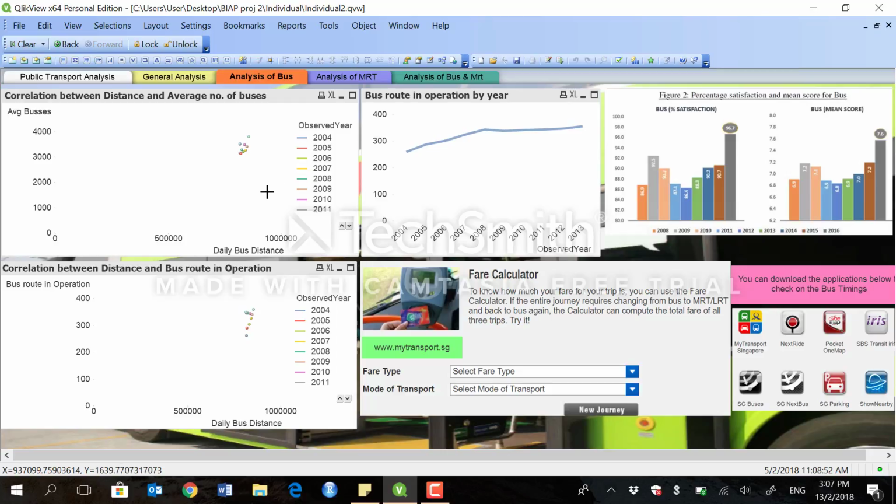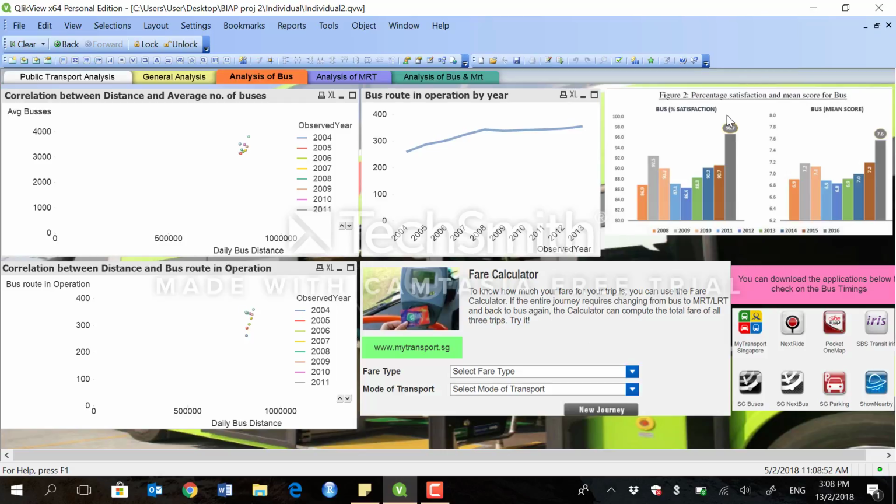And it can actually be proven that there are more bus routes in operation. So this means that more people are able to take the bus as transport, because the government has managed to cater to some parts of Singapore which might be isolated or further in, so that it caters to those people who probably stay in HDB or even condominium, so that they can take the buses to their destination.